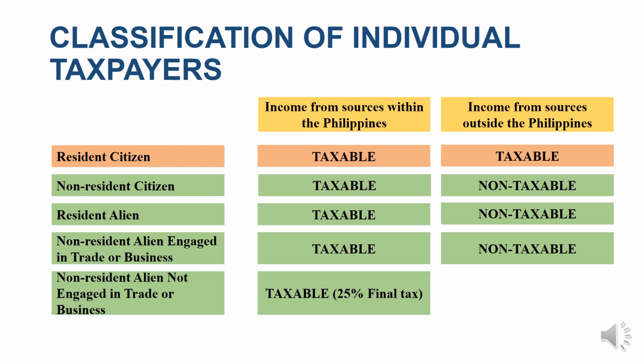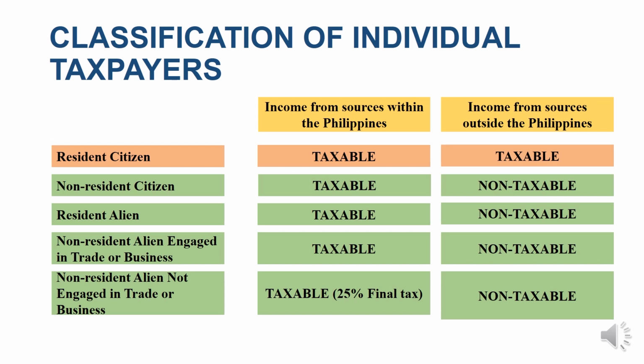If their incomes are from outside of the Philippines, they would not be taxable in the Philippines. Okay? So, when I say non-taxable, again, it doesn't mean that they are entirely non-taxable. It just means that for Philippine taxation, these incomes derived abroad are not subject to Philippine taxation. But of course, the country wherein that income was derived will impose a tax on such income.